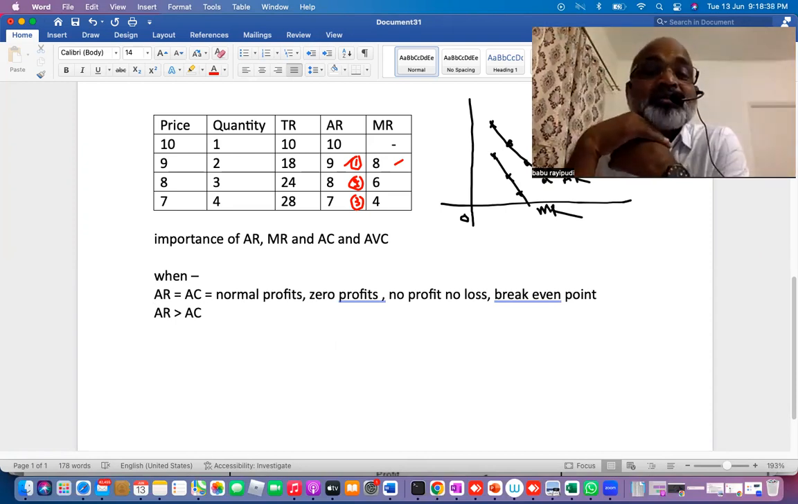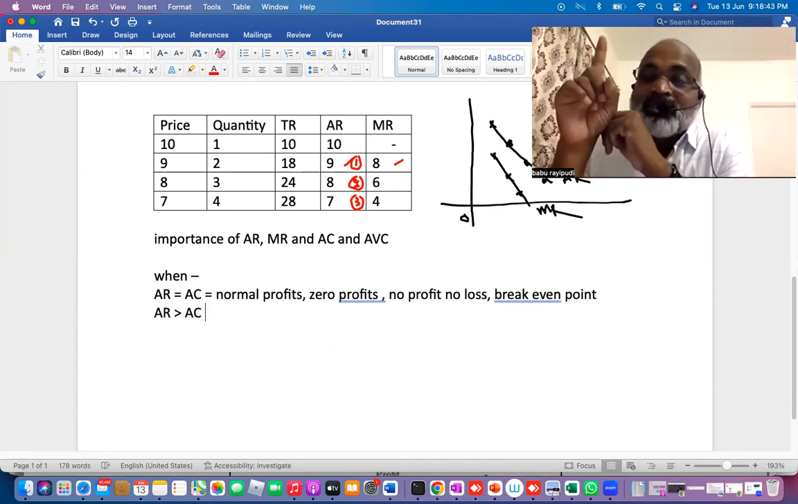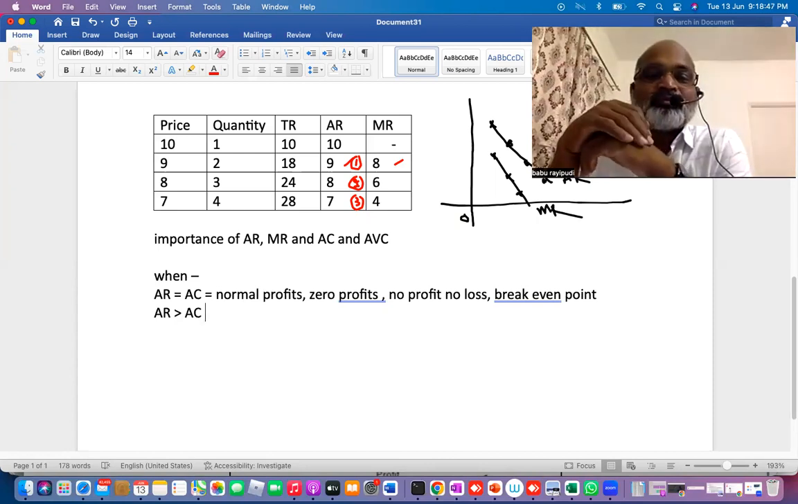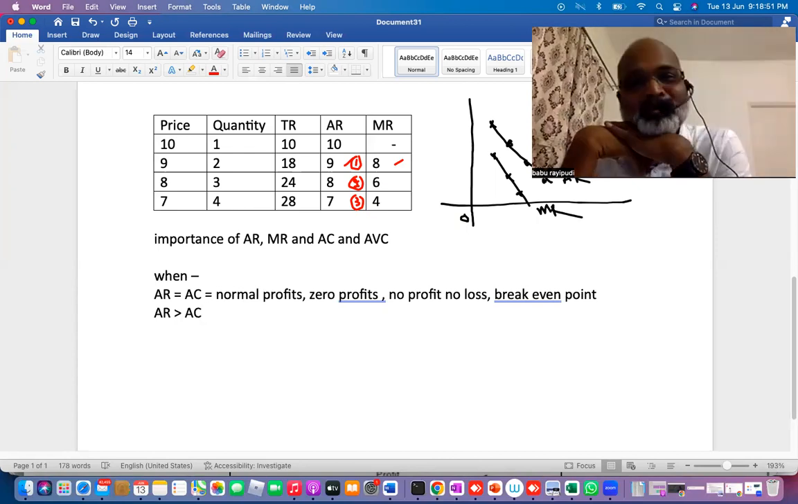How much are you charging? 10 rupees. How much are you spending? 10 rupees. So you are charging 10 rupees, you are spending 10 rupees, no profit, no loss. It is called normal profit because in that cost, the salary of the producer will be there, which is called normal profit.